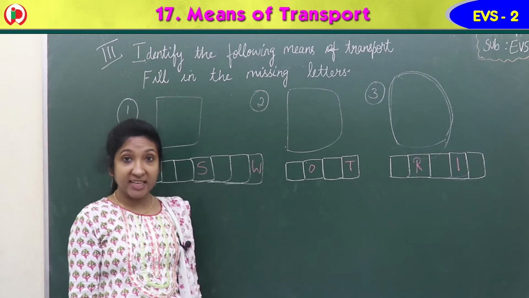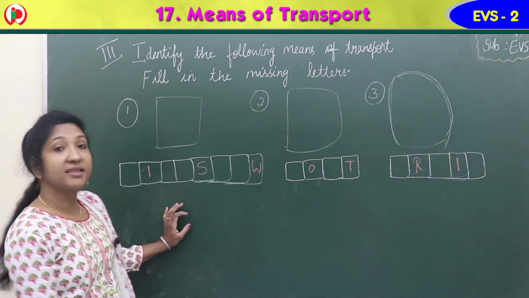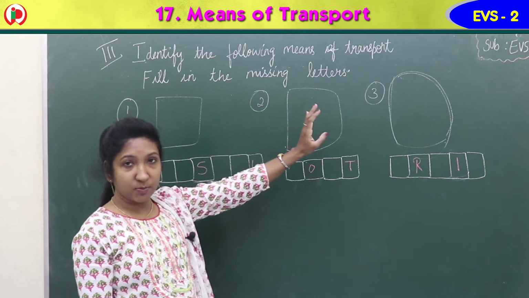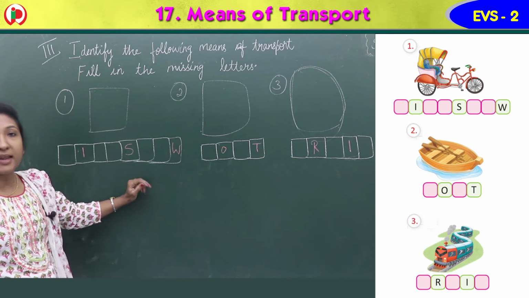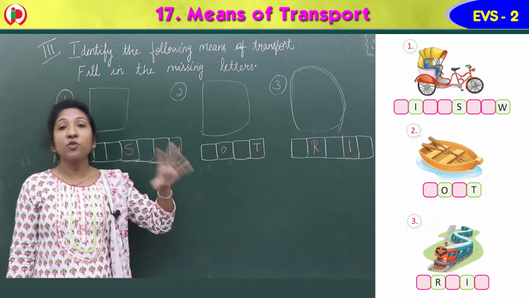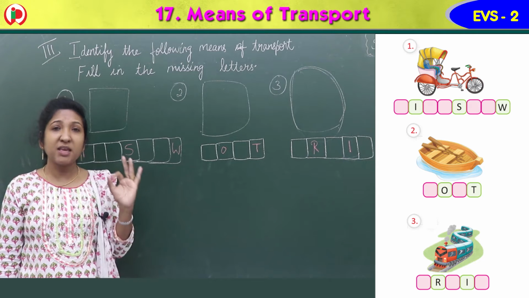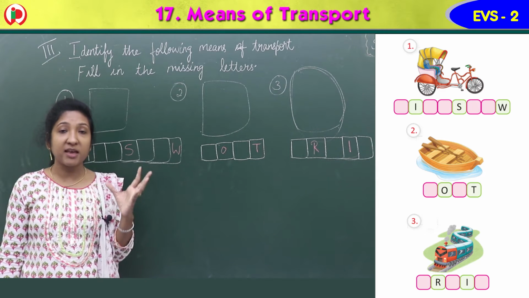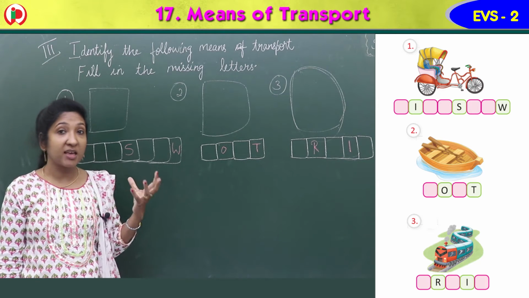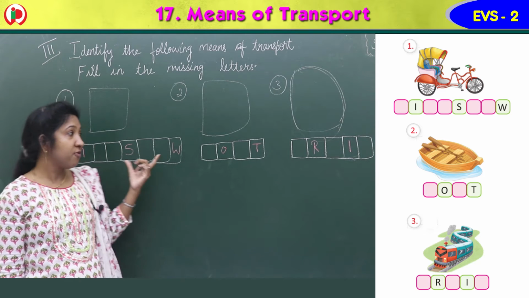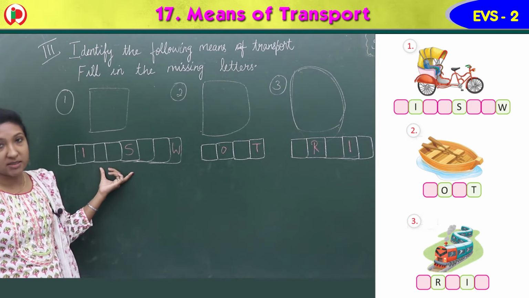Yes children, our next exercise in the workbook, exercise 3. Identify the following means of transport. Fill in the missing letters. So here you can see 3 images are given. 3 means of transport images are given. You have to see the image and you have to fill in the missing letters.